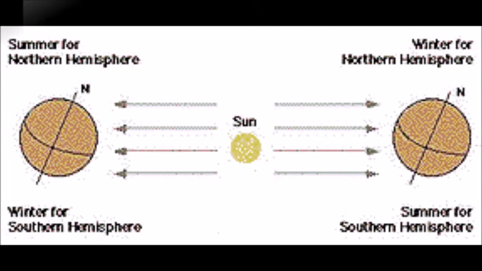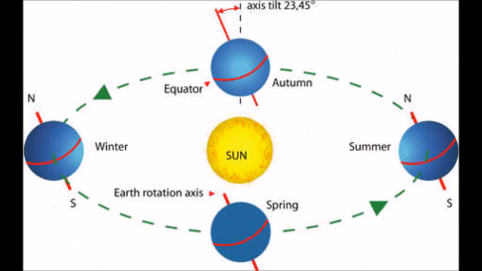Take a moment to copy down this diagram in your notes. You'll notice that summer and winter for the northern hemisphere are directly opposite each other when the Earth is in its orbit. You'll notice that autumn and spring are also directly opposite. Again, to remind you, this is due to the axis's tilt compared to the sun and the directness of the rays from that sun. In the next few moments, you should have finished copying down your notes.